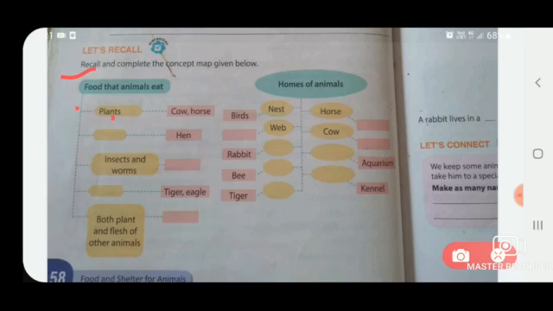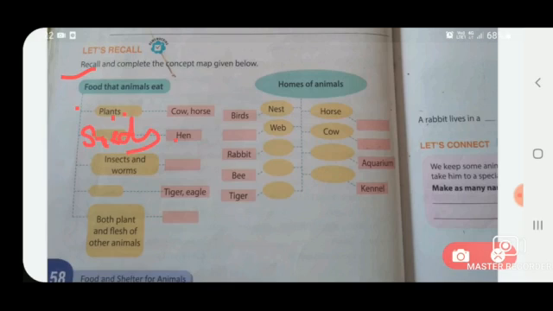Plants are given here, and you have to see that cow and horse eat the plants, and hen is already given here, but this blank you have to fill in with the food of this hen. Okay, so what does hen eat? Hen eats seeds. So write here seeds.